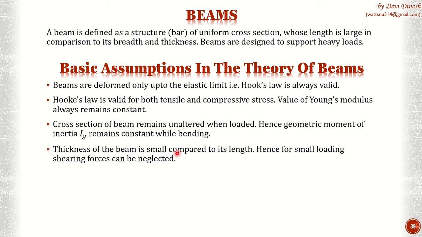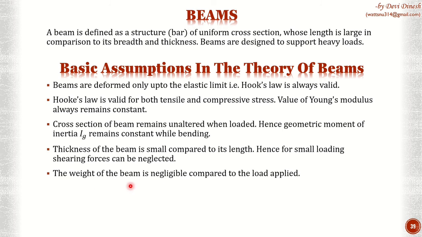The thickness of the beam is small compared to its length, hence for small loading the shearing force can be neglected. When we are bending it, we are only going to consider in that direction of bending what change is happening. In other directions, we are going to assume that the shearing strain is so small that it is not going to affect the beam.